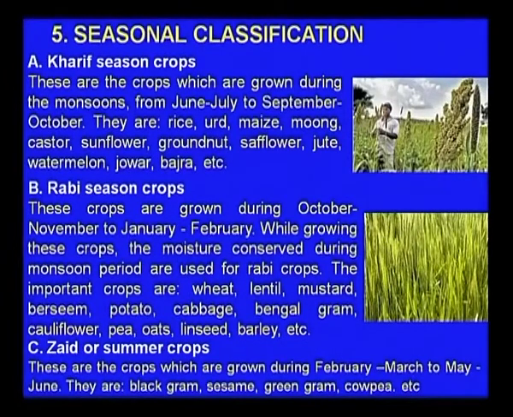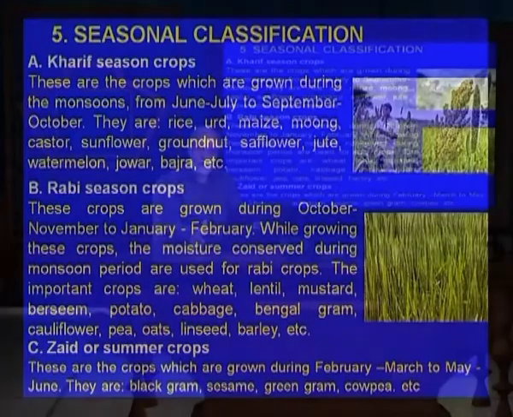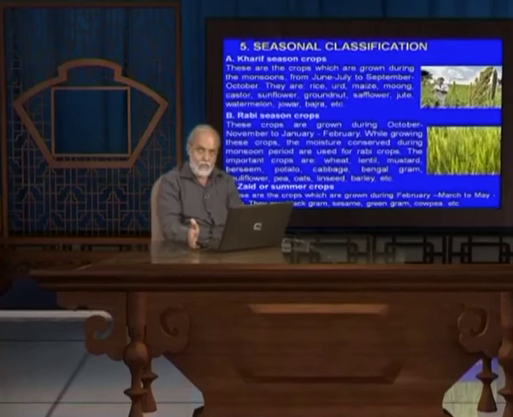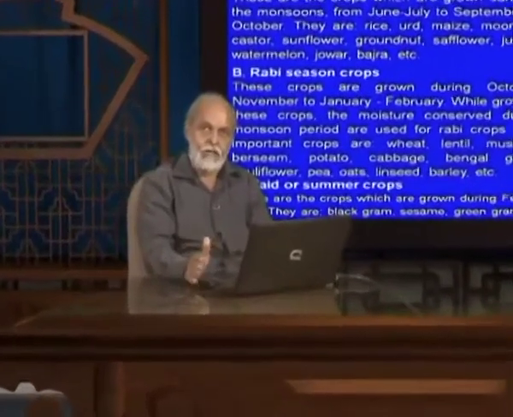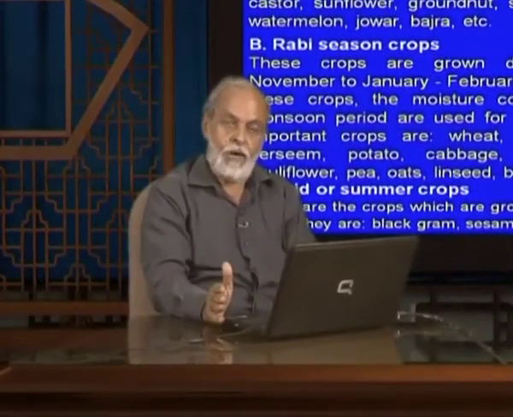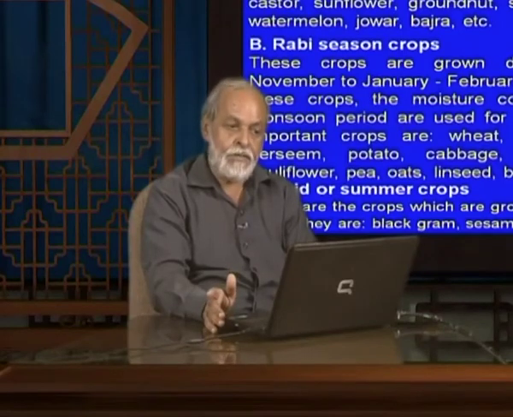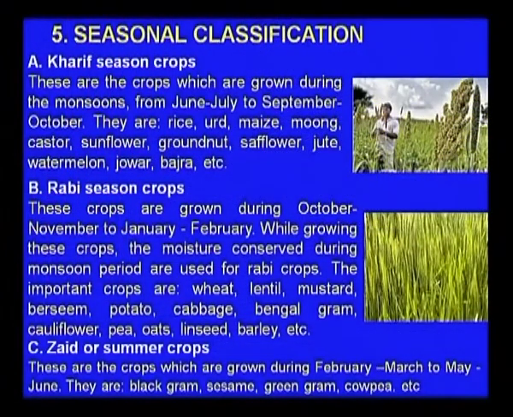Rabi crops means they require a low temperature and they can be mainly grown from the month of October, November to January, February. So, that is why during that time the temperature is low and they require irrigation. Sometimes those places which get the winter rains don't require any irrigation, but in the western part of Rajasthan or India, they require irrigation. And in the Rabi crops, mostly wheat is one example: wheat, lentil, mustard, berseem, potato, cabbage, Bengal gram, cauliflower, peas, they can be grown in the winter.